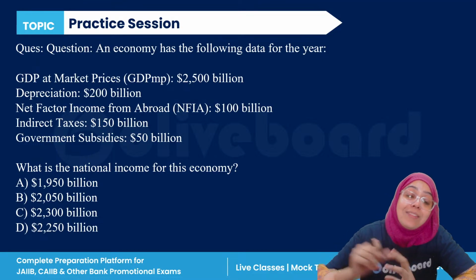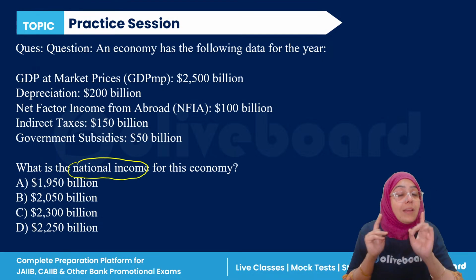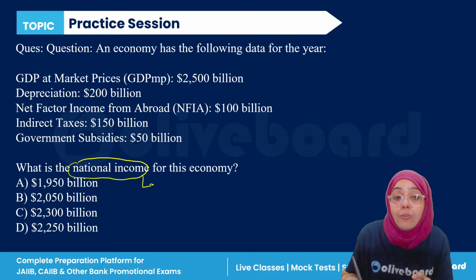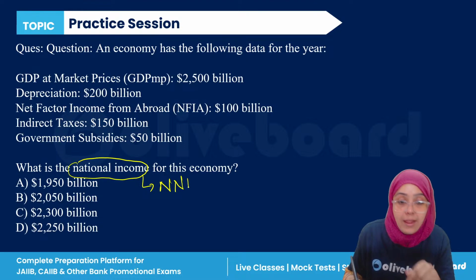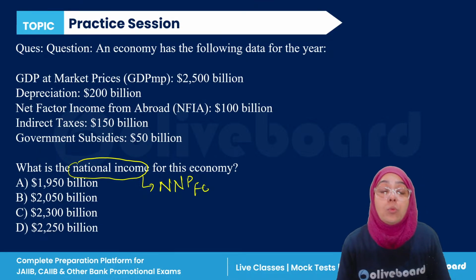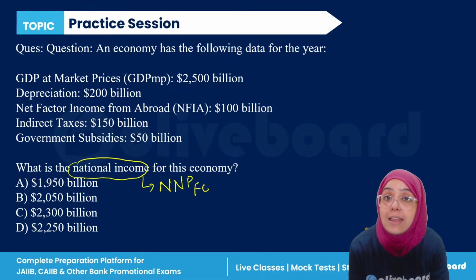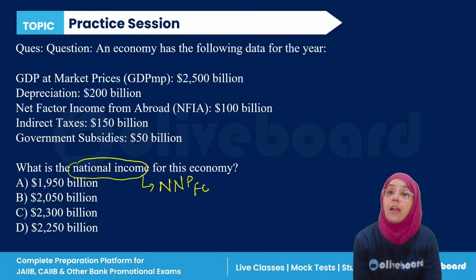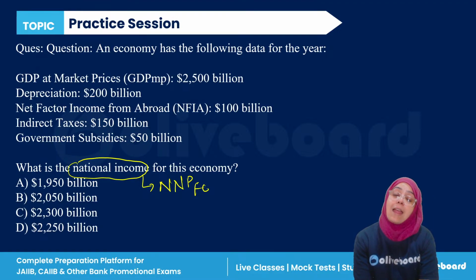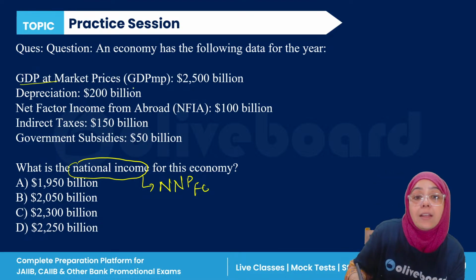Now, first of all, you must know what national income is. Growth is calculated as GDP at MP. National income is NNP at FC. I have told you, remember that national income is also called net national product calculated at factor cost, right? Now, conversion I have explained to you a lot. There is GDP at market price given.